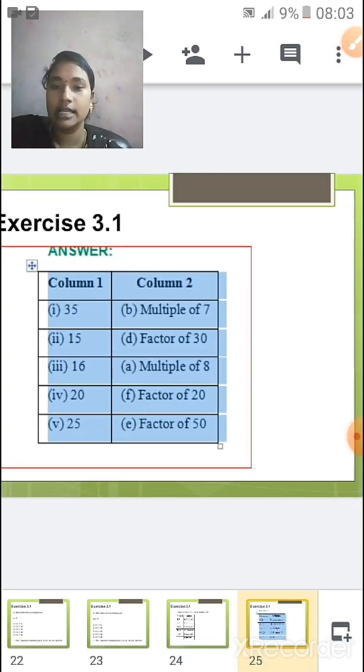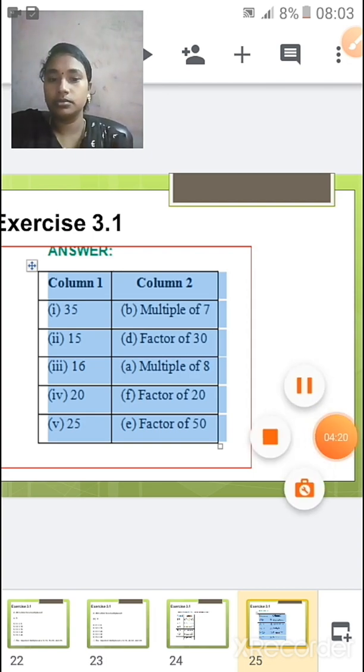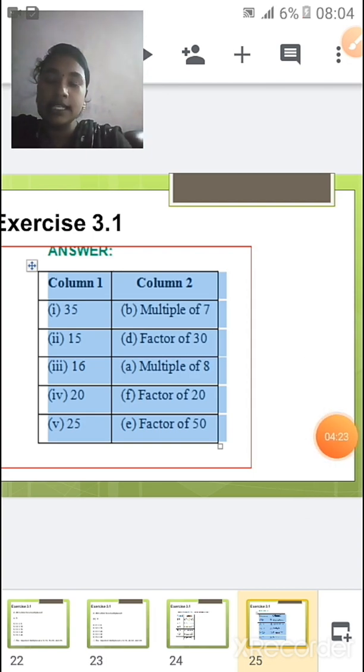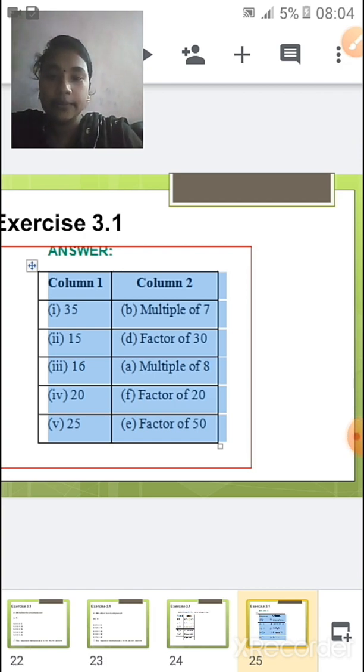Can you see the answers that we had seen? So 35 is a multiple of 7 because 7 5s are 35. And next, 15 is a factor of 30 because 15 2s are 30. We can say 15 is a factor of 30. Next we have 16. 16 is a multiple of 8. So 8 2s are 16. In that way you can say 16 is a multiple of 8.